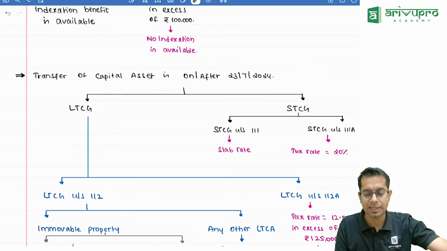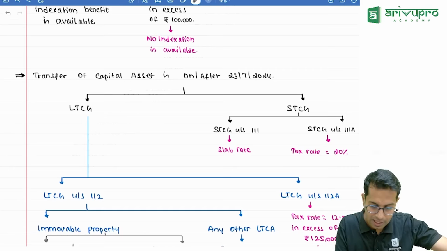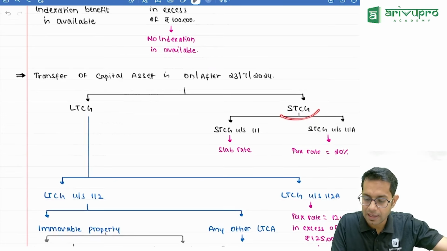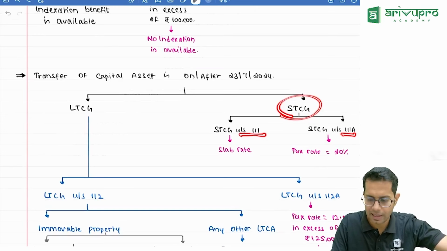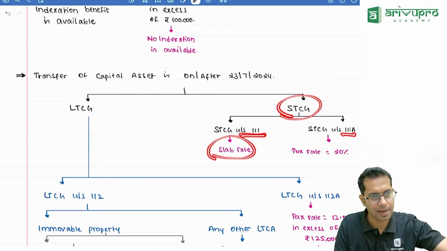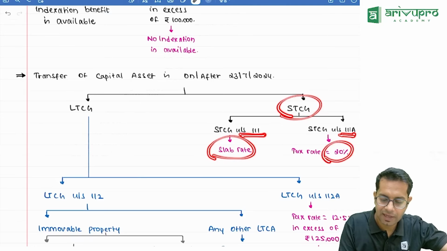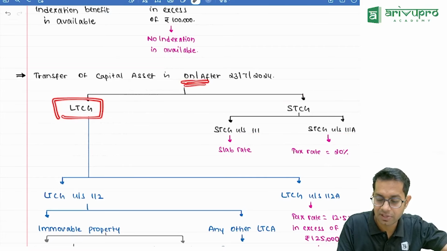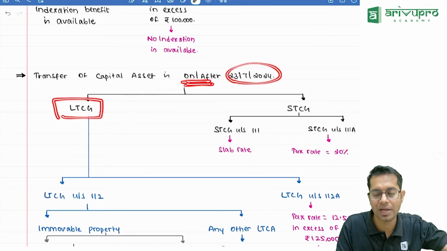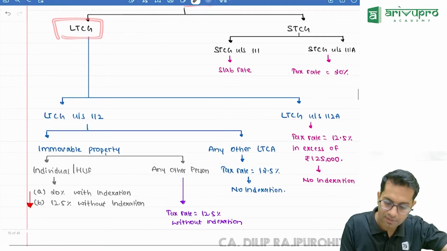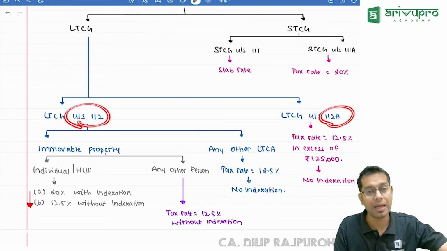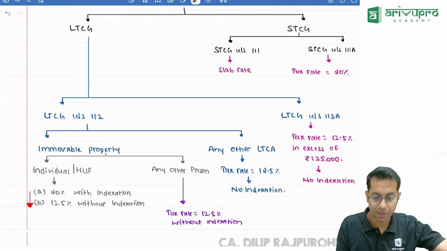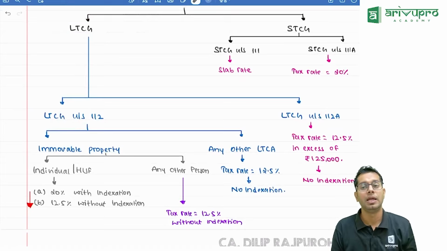If the capital asset is transferred on or after 23rd July, if it is a short-term capital gain, same, it will be taxable under 111 or 111A. If it is 111, slab rate; 111A, 20%. If it is a long-term capital gain for which the transfer is made on or after 23rd July, then again it will be taxable under 112 or 112A. Correct?